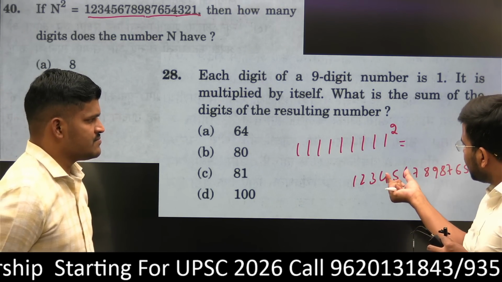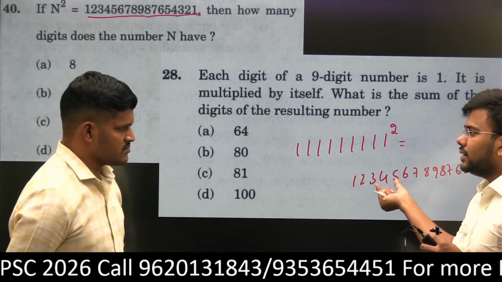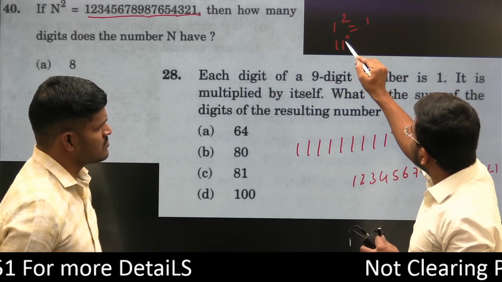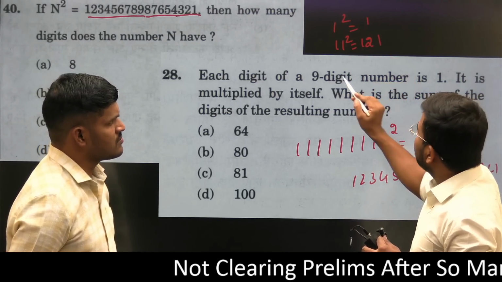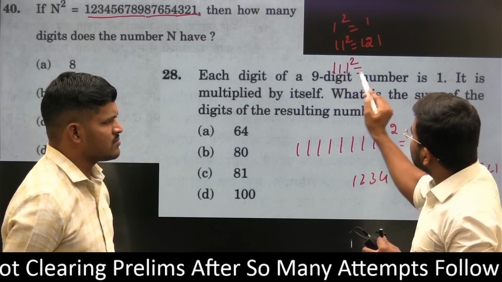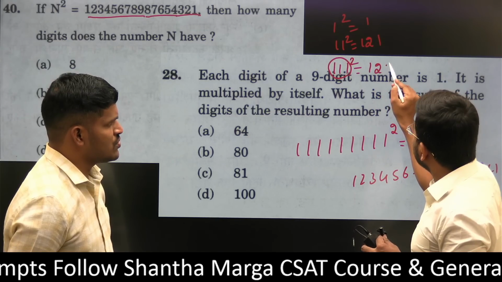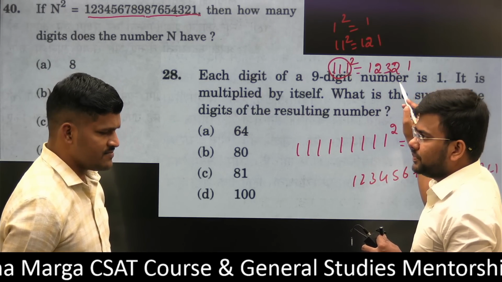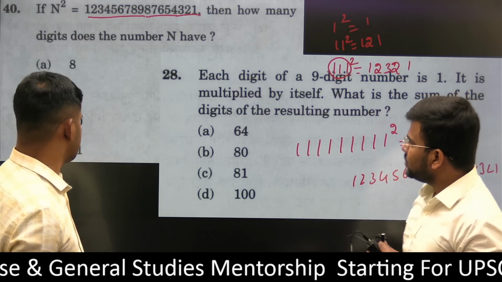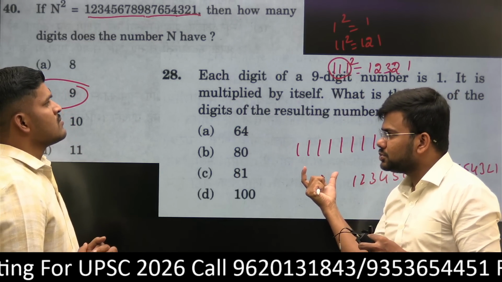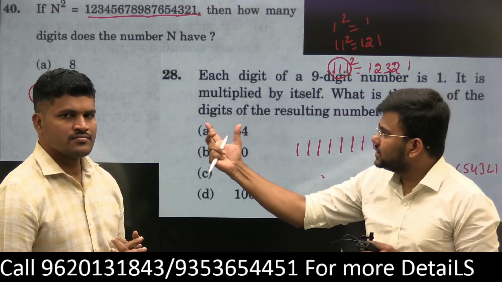This is the trick in the squares of 1, where 1 square is 1, 11 square is 121, and 111 square is, how many ones are there here? 3 ones. So I'll write 1, 2, 3, again 2, 1. Yes, sir. So the answer here would be 9. If you analyze the PYQs properly, you could have answered that question.